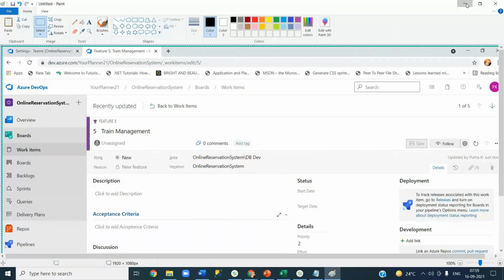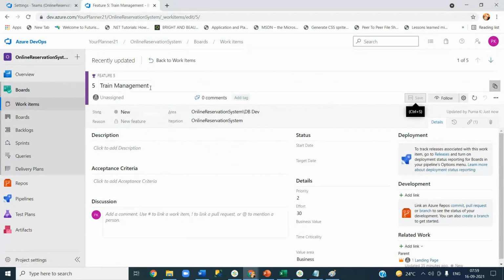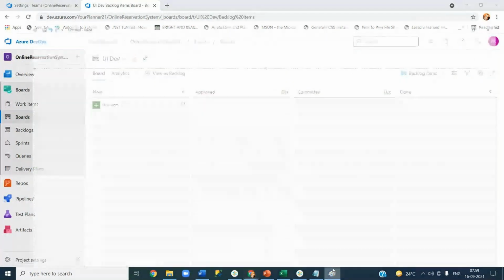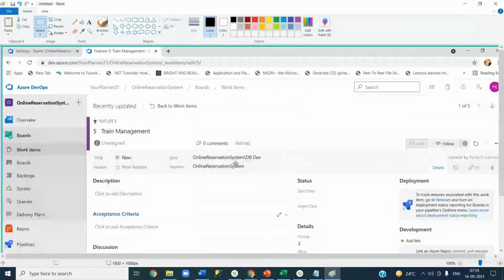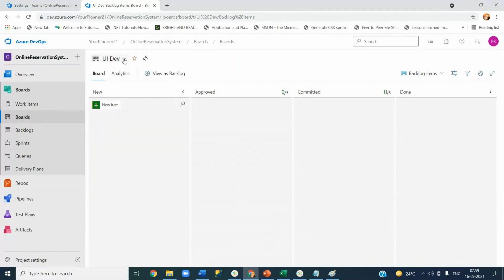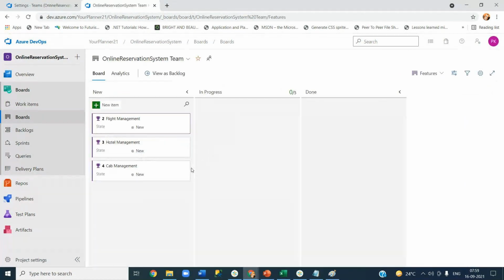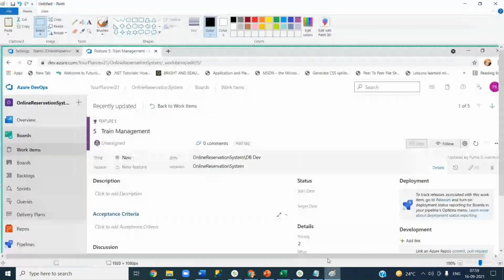Let me take a screenshot so that you will remember. Okay, now good. Come back to boards and see, now it belongs to dbdev. This requirement is under the path dbdev. Now if I go to UI, I don't have anything. If I go to online reservation system, initially you see I have 4 items here, including your train management system.